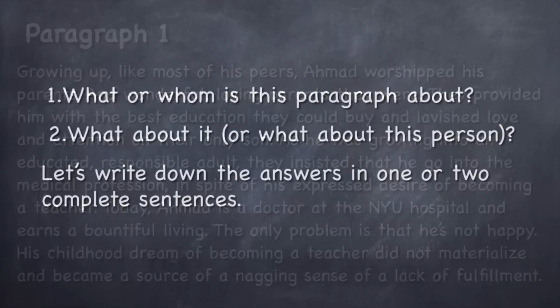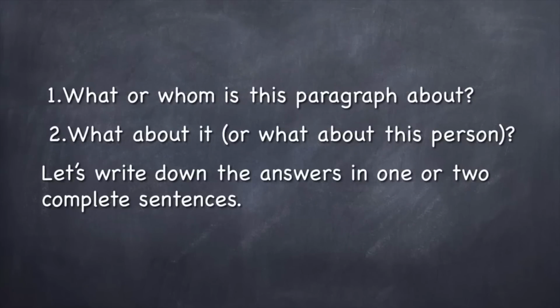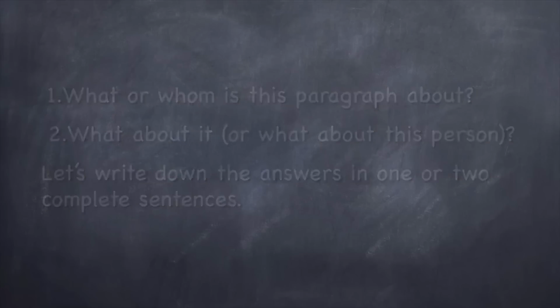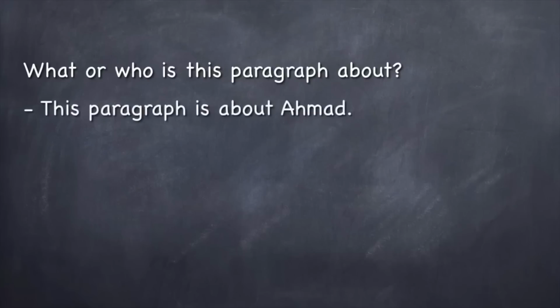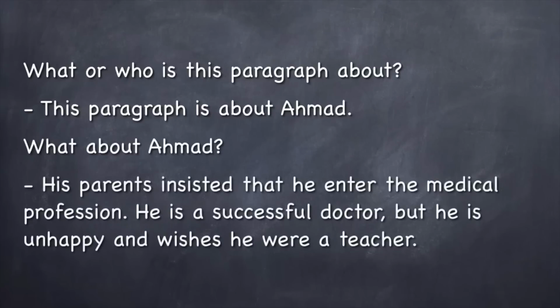So, what do we do? We ask these questions. What or whom is this paragraph about? And what about it? Or what about this person? And let's write down the answers in 1 or 2 complete sentences. Let's do it. So what or whom is this paragraph about? This paragraph is about Ahmad, obviously. It's an example. So what about Ahmad? Well, his parents insisted that he enter the medical profession. He's a successful doctor, but he's unhappy and wishes he were a teacher. That's it in a nutshell.